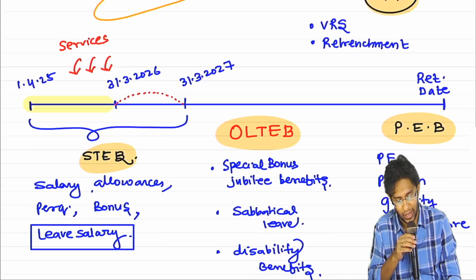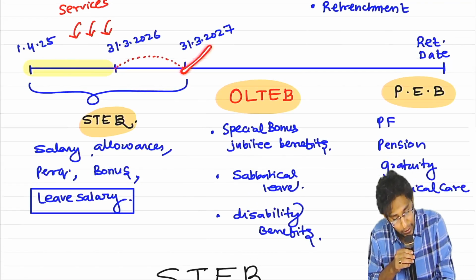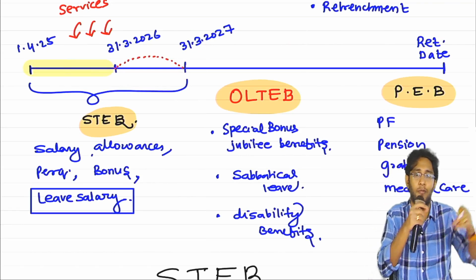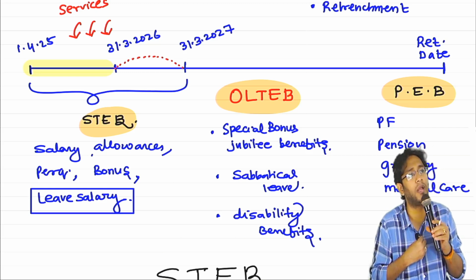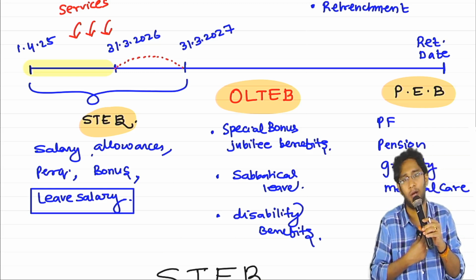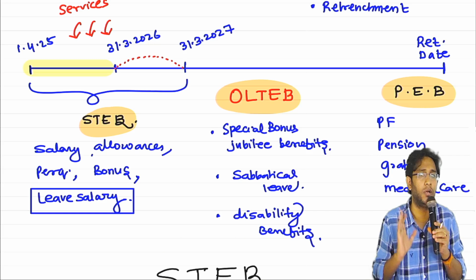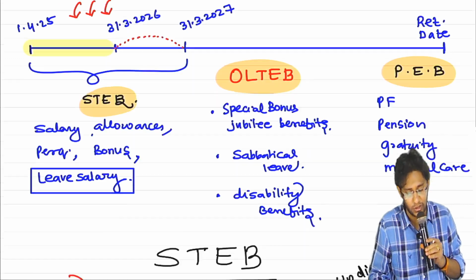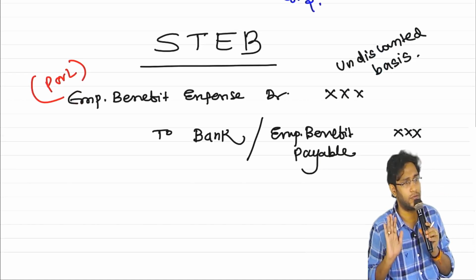You should not come and argue with me that sir, the employee rendered service here, we are paying him money on the last day of the next financial year, there is a 1 year gap and I will discount. Don't do that. 1 year is considered too small a period to apply time value of money accounting. The standard is asking, do not do time value of money accounting. No present value accounting for short-term employee benefits. Let it be any kind of benefit, it will be only this, nothing great.